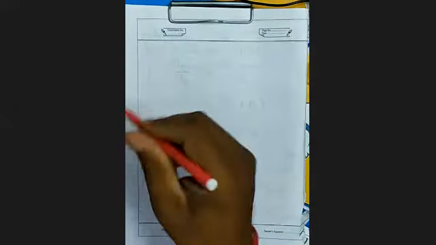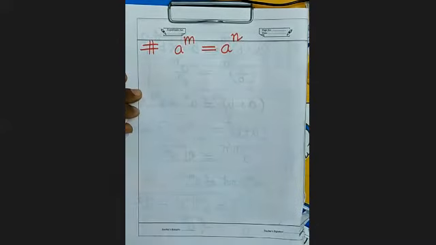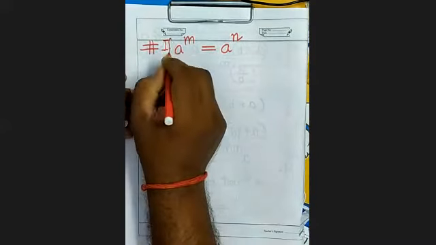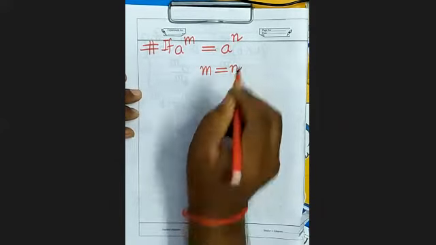Suppose two exponential numbers are equal: a to the power m equals a to the power n. If this is given, then m is equal to n.